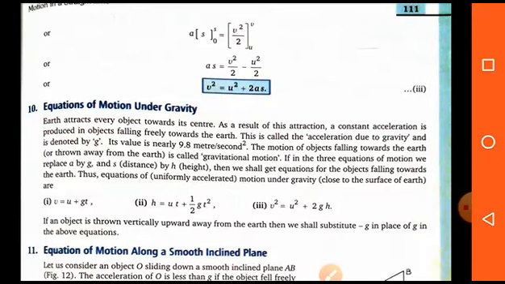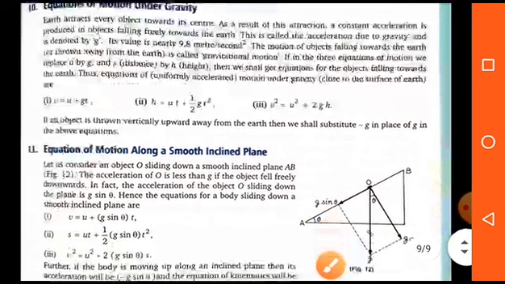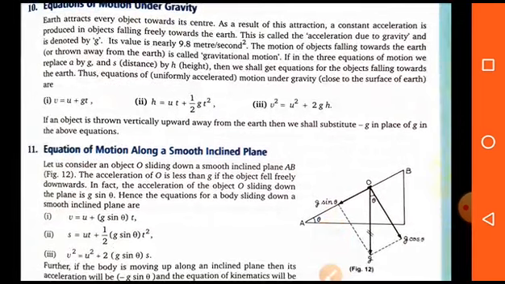Now we will discuss here equation of motion under gravity. It means that we use here g in the place of a, because we are not using linear motion. We are using here motion due to gravity. So there are three equations. First is v is equal to u plus gt. Second one is h equals to ut plus half gt square. And third one is v square is equal to u square plus 2gh. Clear? So these are the equations of motion under gravity.